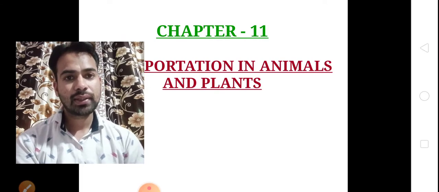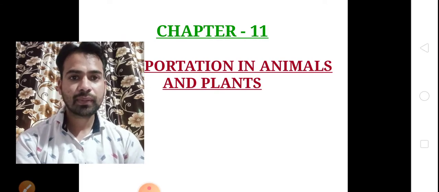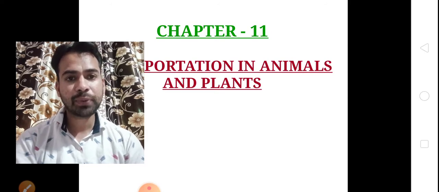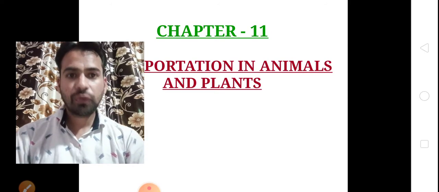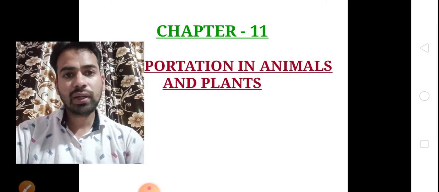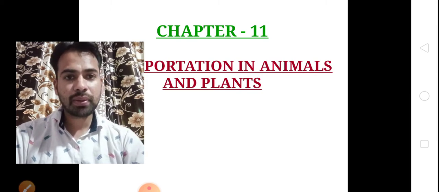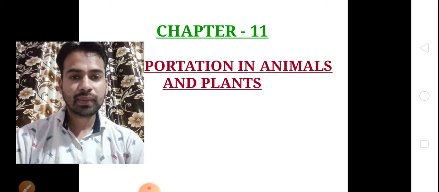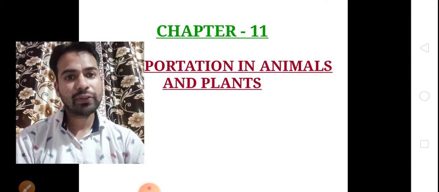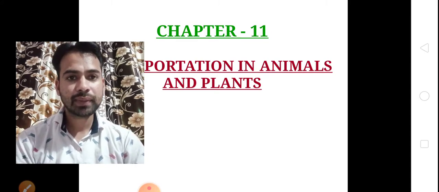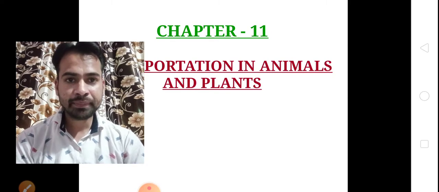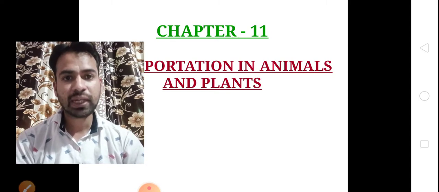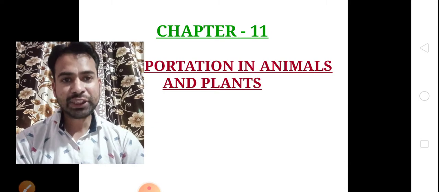Like animals, plants also transport food and water to the various parts of the plant, and this is done by vascular tissues. In the plant stem, special types of tissues are found, and these tissues are called vascular tissue.